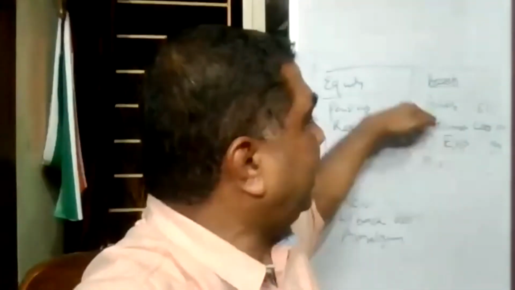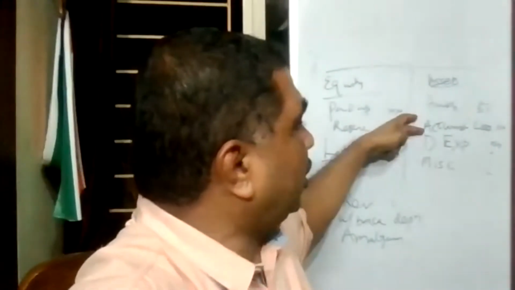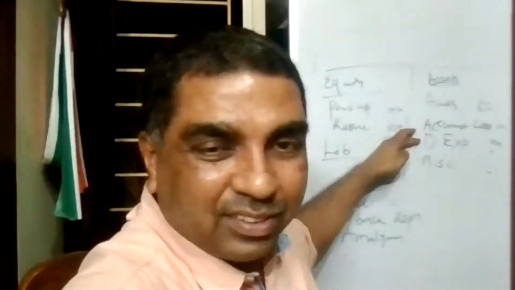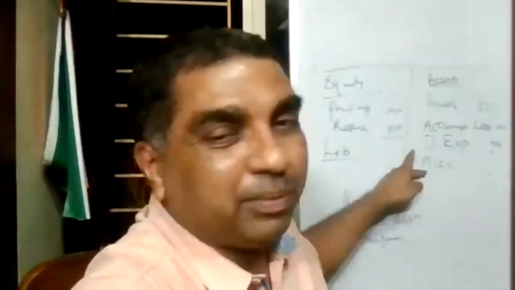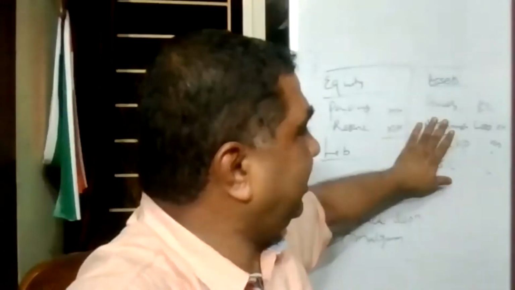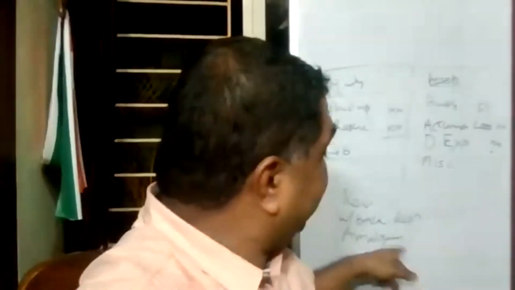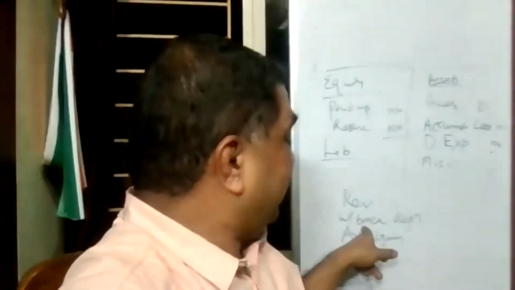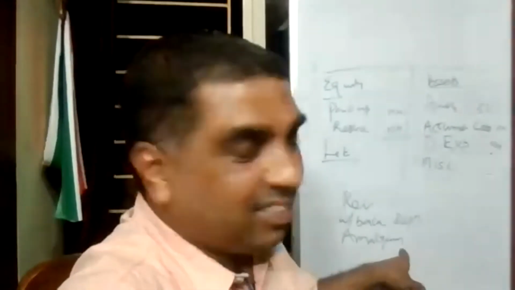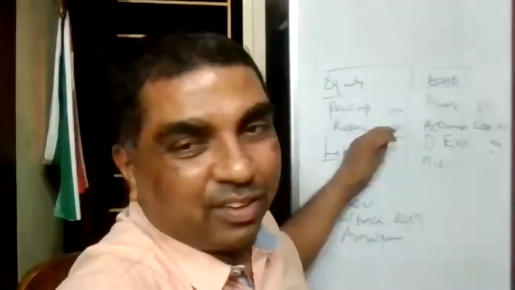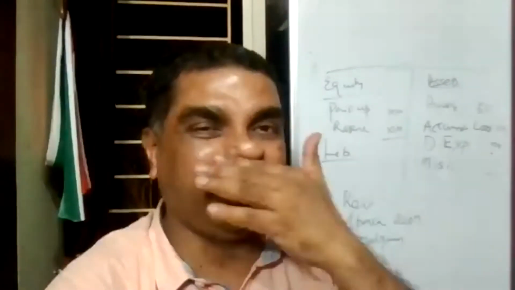Yes, sir. So the formula, if you want to write: paid off share capital plus free reserves, that is reserves which are created out of profit, minus accumulated losses, minus deferred expenditure, minus miscellaneous expenditure to the extent not written off. You will get the figure. Then if at all there is some revaluation reserve, write back of depreciation, amalgamation, these should be excluded from the reserves.